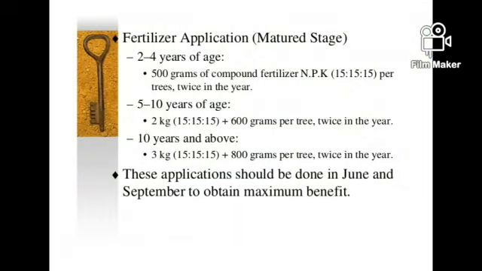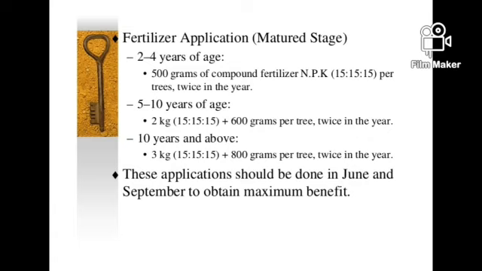Fertilizer application. Fertilizers are applied in stages according to how mature the plants are. At 2 to 4 years of age, 500 grams of compound fertilizer NPK in the ratio of 15:15:15 per tree twice in the year.